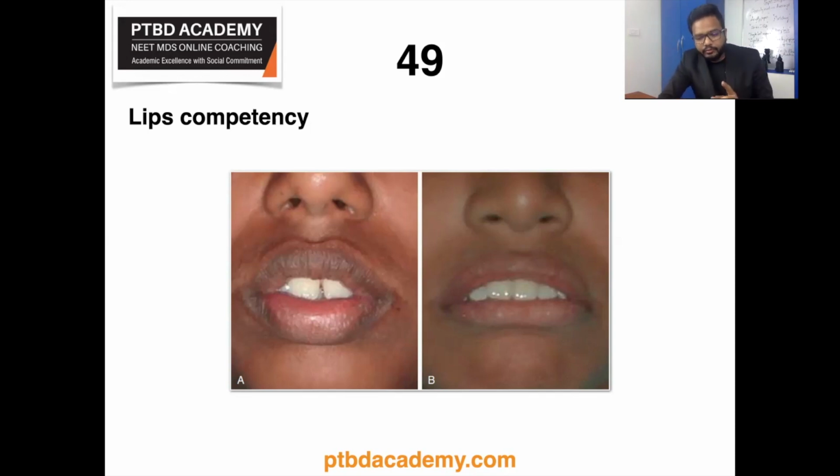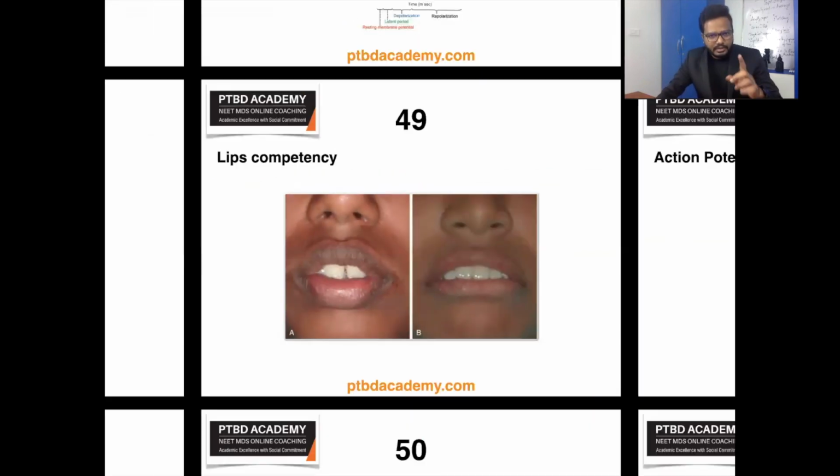So if the lips do not form an anterior oral seal at rest, they are described as incompetent, as in the case of A or the left illustration, unless they are merely separated by proclined upper incisors and are of sufficient length to come together when the dental interference is removed, as in the case of the right illustration, in which case we describe them as potentially competent. I hope it's clear. Now, as I mentioned, illustration A shows incompetency due to a short upper lip associated with a deep mentolabial sulcus, and B shows potentially competent lips. Now let's move on to the next topic, the final topic of this video.